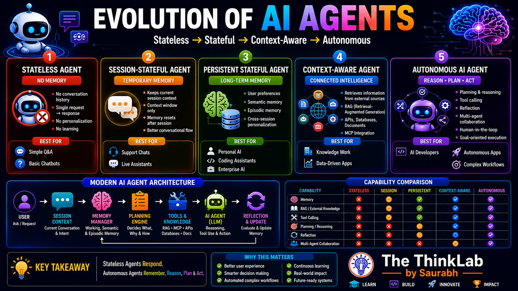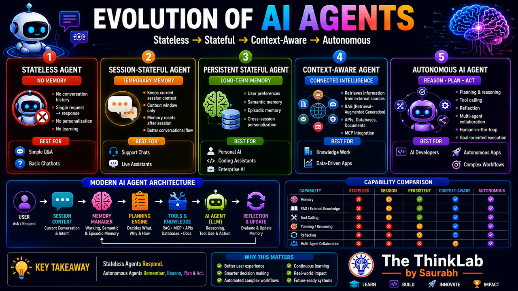So artificial intelligence is changing very fast. Just a few years ago, most AI systems simply answered questions, right? Today, AI agents can remember, retrieve information, use external tools, and plan complex tasks. They can even collaborate with other AI agents. But how did we get here, right?